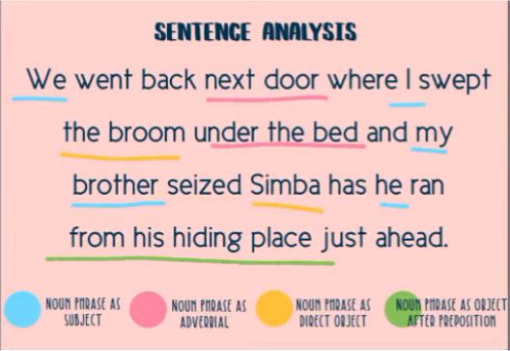"From his hiding place" is a noun phrase as object after a preposition. The preposition is "from" and "his" is the determiner of "hiding place." "Just ahead" is a noun phrase as adverbial that refers to where his hiding place is.